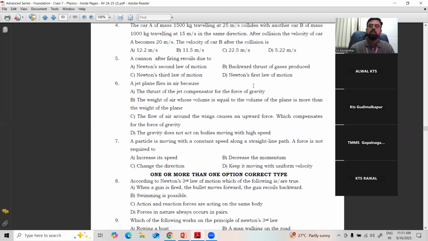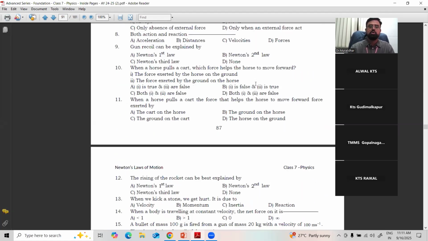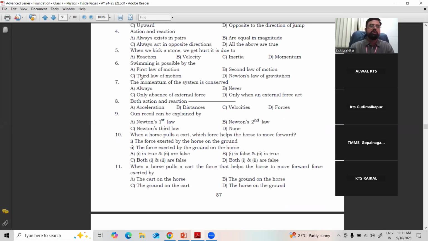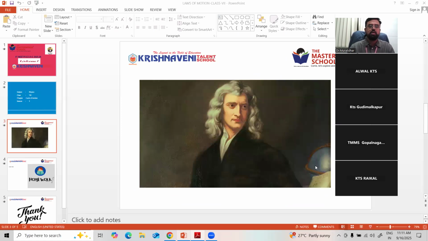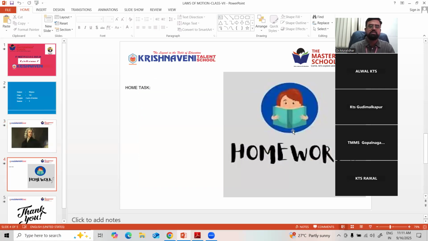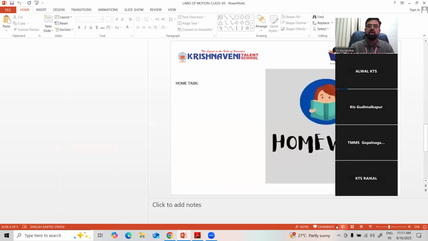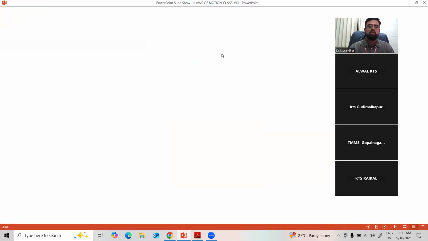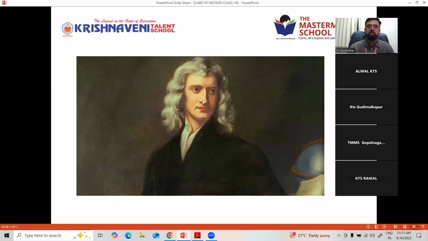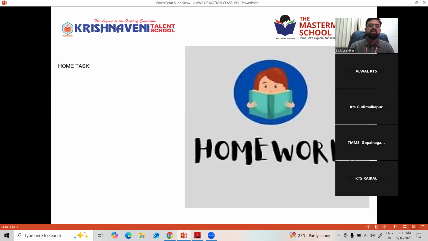Okay. So this is the total topic of Newton's laws that we covered so far: Newton's first law, second law, and third law of motion. After the third law, we also discussed conservation of momentum.